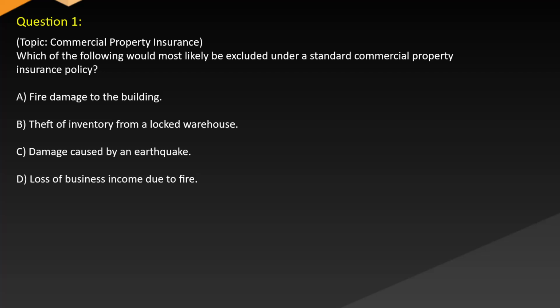Question 1. Topic: Commercial property insurance. Which of the following would most likely be excluded under a standard commercial property insurance policy? A. Fire damage to the building. B. Theft of inventory from a locked warehouse. C. Damage caused by an earthquake. D. Loss of business income due to fire.